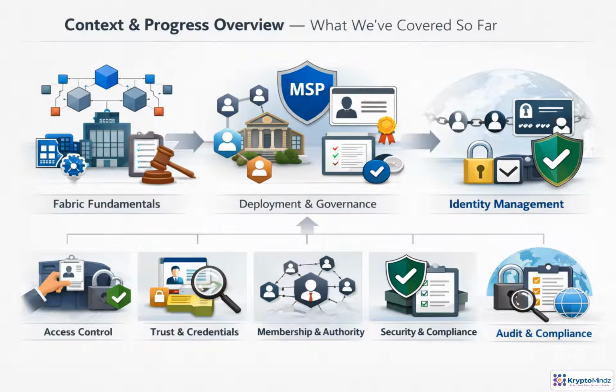So far, we've moved from Fabric architecture and smart contracts into deployment, monitoring, and consortium governance. Now we focus on identity. Who can participate? Who authorizes them? Which credentials prove trust? And how that trust changes over time.